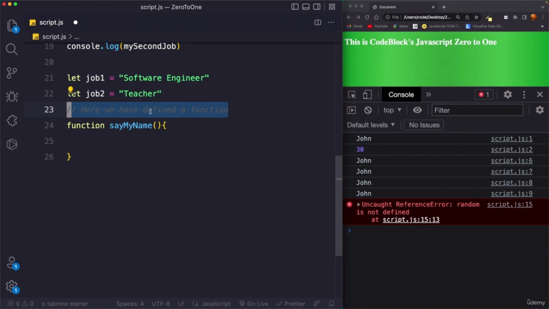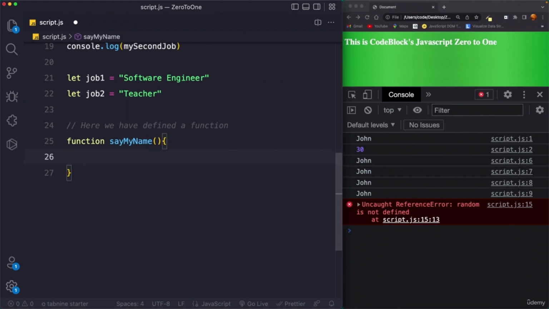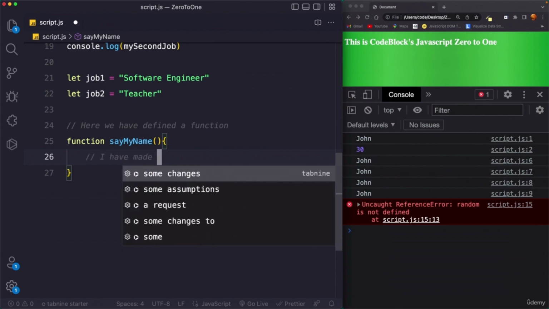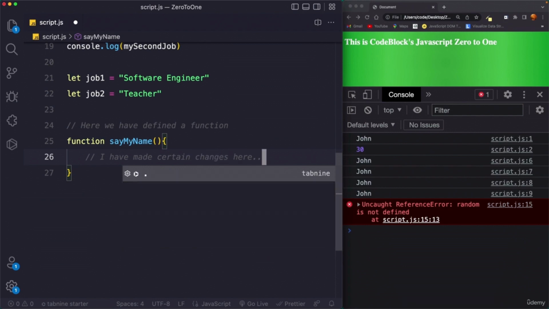So if someone who would be taking over our project, they can actually understand that okay, so here we have defined a function, and then they can further add their logic to it, and then they can write down their own comment as well. So they can say I have made certain changes here. Okay, so when you take your project back, you can actually realize that okay, so these are the changes that have been made. Okay, so this is how comments are useful.